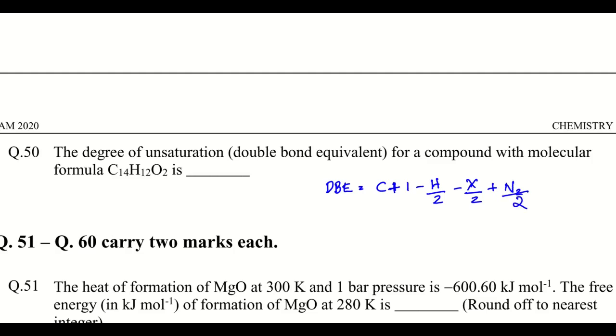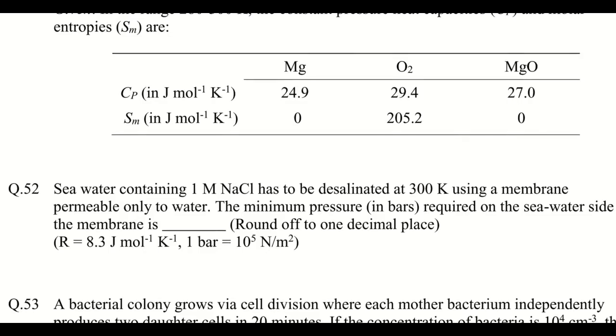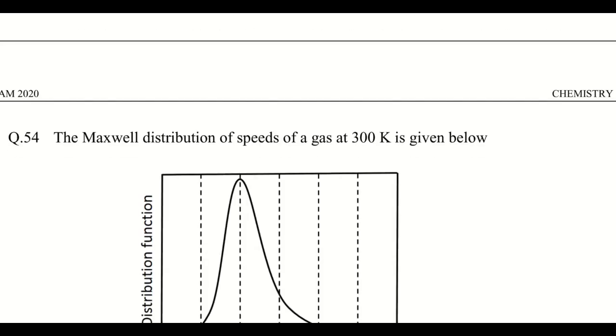If we calculate for this, carbon is 14 plus 1, minus hydrogen, H12, 12 by 2 is 6, so 15 minus 6 is 9. So the answer is 9. Going to the next question.